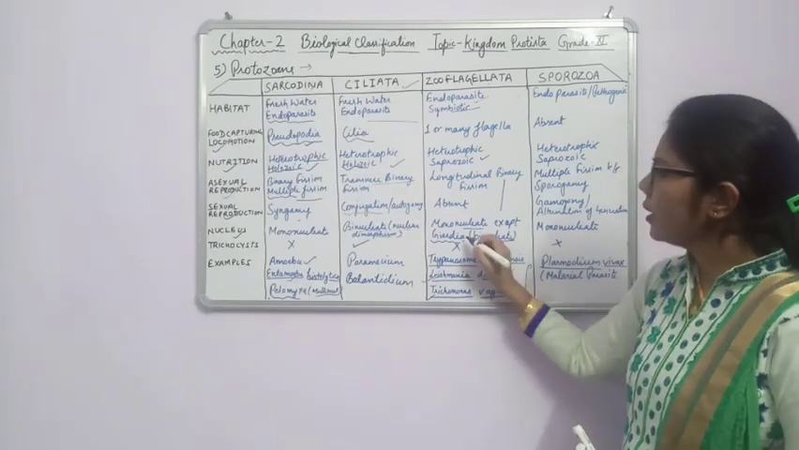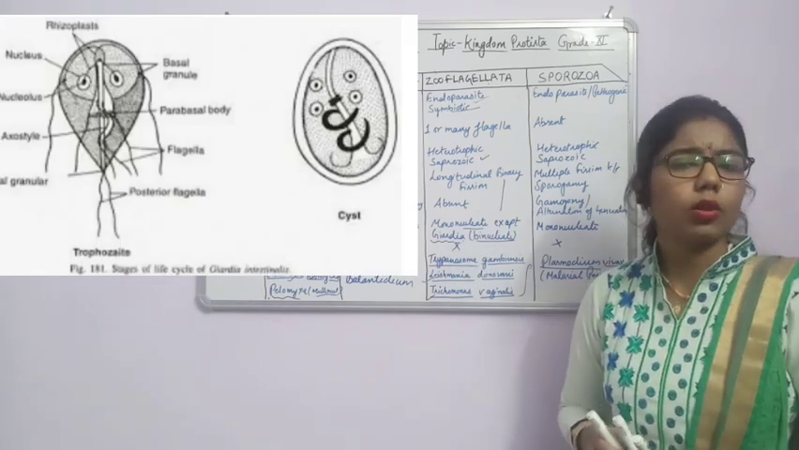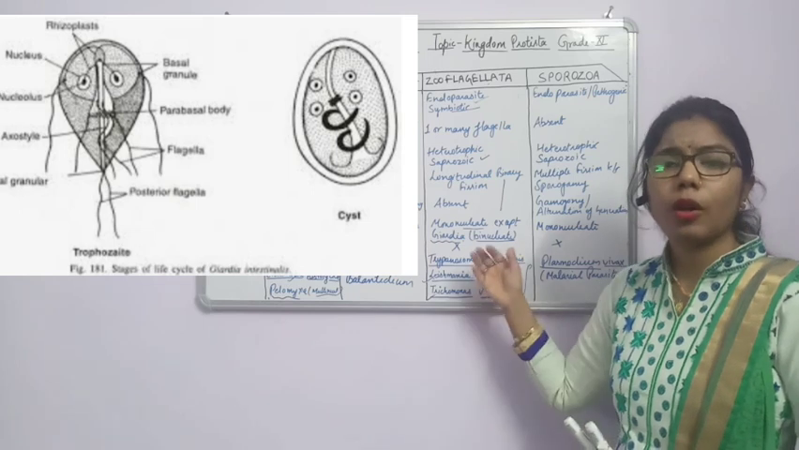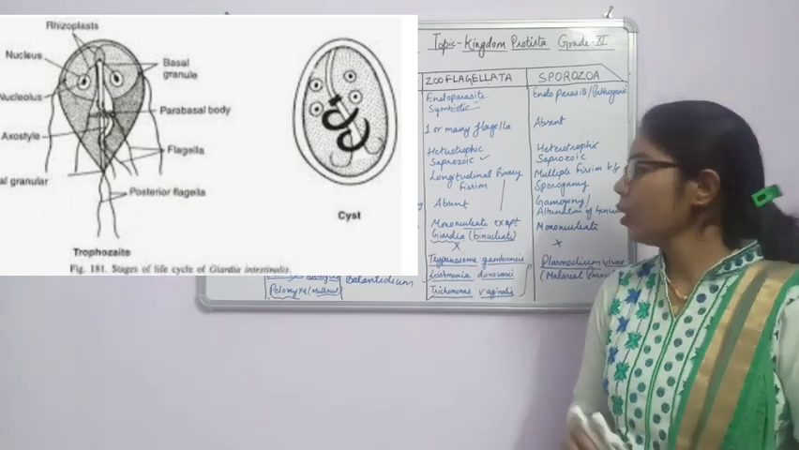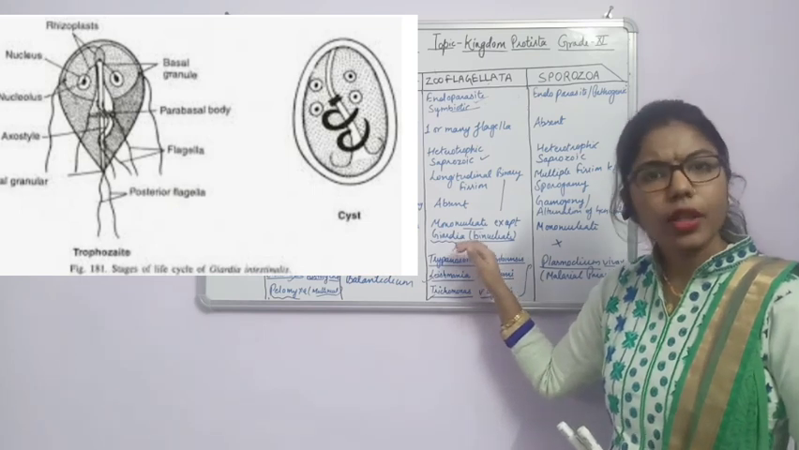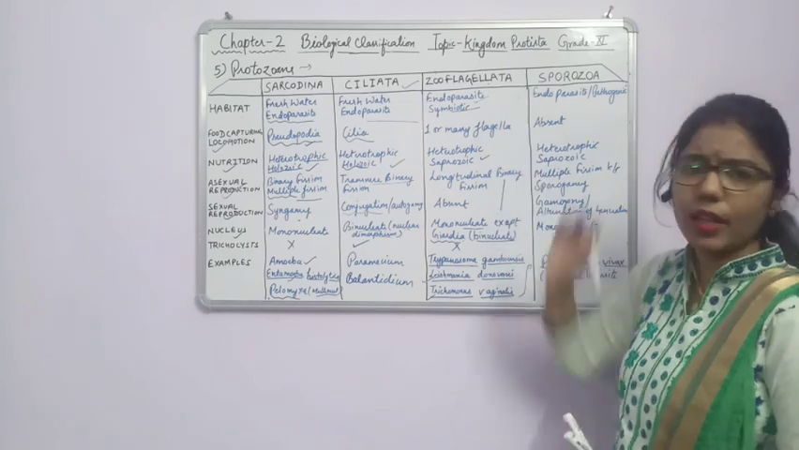Fine. Along with this, there is the disease Giardiasis caused by Giardia, and this is also known as the grand old man of the intestine. Why? Because it is present in the intestine of human beings. Fine. So here we have completed the zooflagellata.